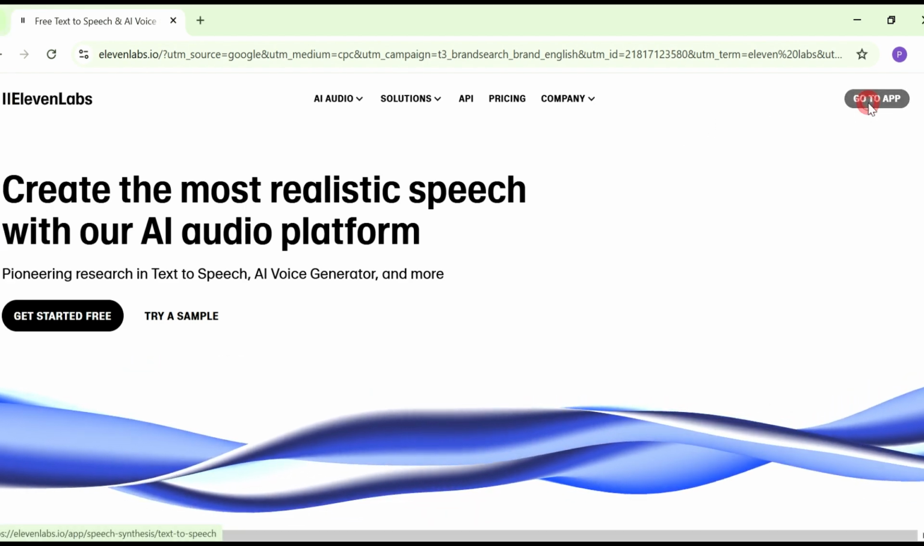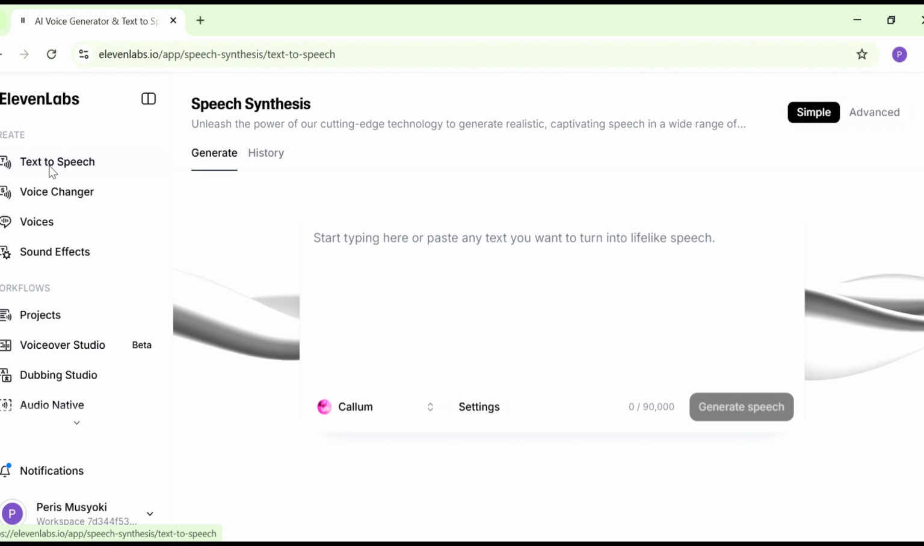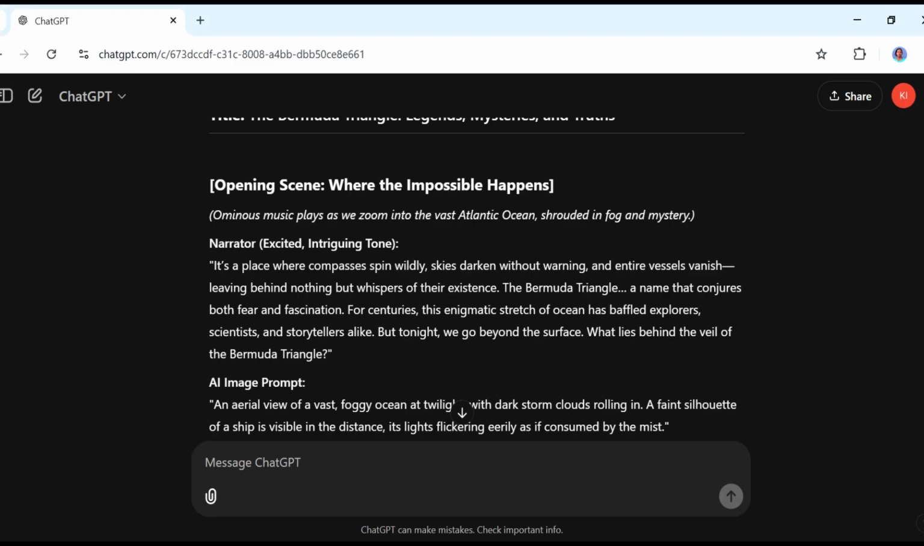Yeah, so once you're signed in into 11 Labs, go to where it says text to speech, and now we're going to start pasting in what we've gotten from ChatGPT so that we can start generating our audio. So when I go back to ChatGPT, I now want it to put the entire story in just one narration.